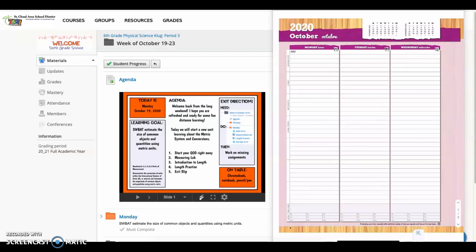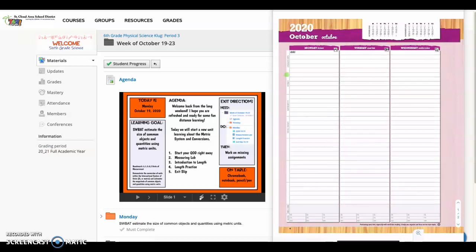19th. So our learning goal is students will be able to estimate the size of common objects and quantities using metric units. We'll talk more about this in class. But we're just going to talk about where you should be putting this. So if you notice in your agenda, you should have a section here that says science, and you are going to use that section to write the learning goals.